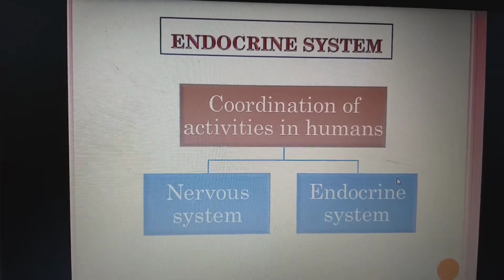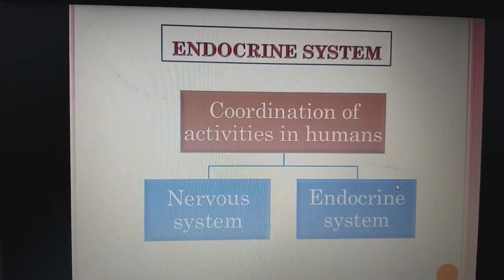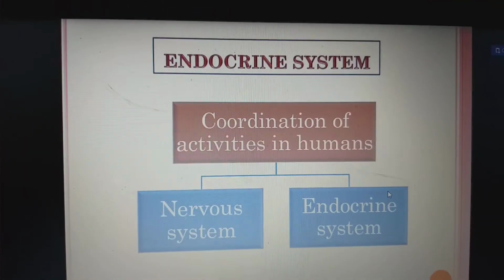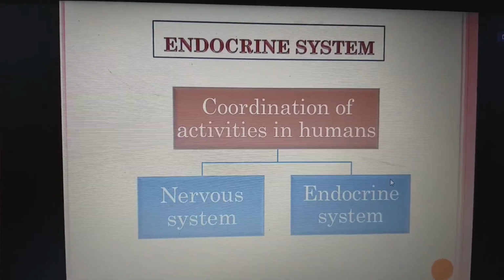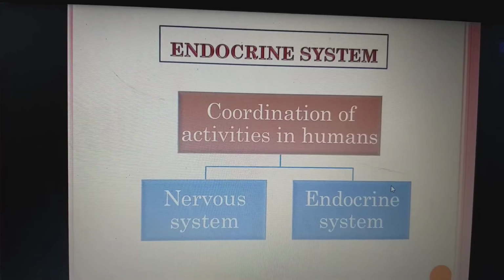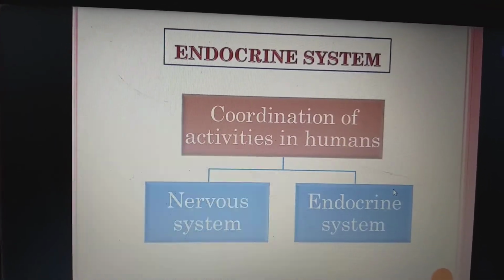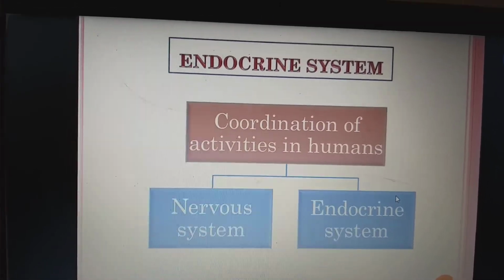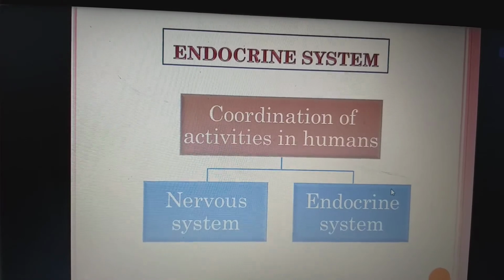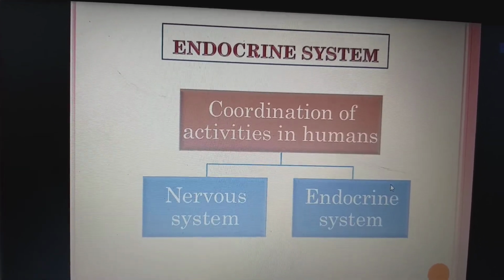Friends, now we are going to see about the endocrine system. Endo means inside, crine means secretions. So inside the body we have the secretory system which we call the endocrine system. And we basically have two types of glands: exocrine glands and endocrine glands. Exocrine glands, which we also call duct glands, release their secretions outside the blood. Endocrine glands are ductless glands, meaning there is no duct, and they release their secretions